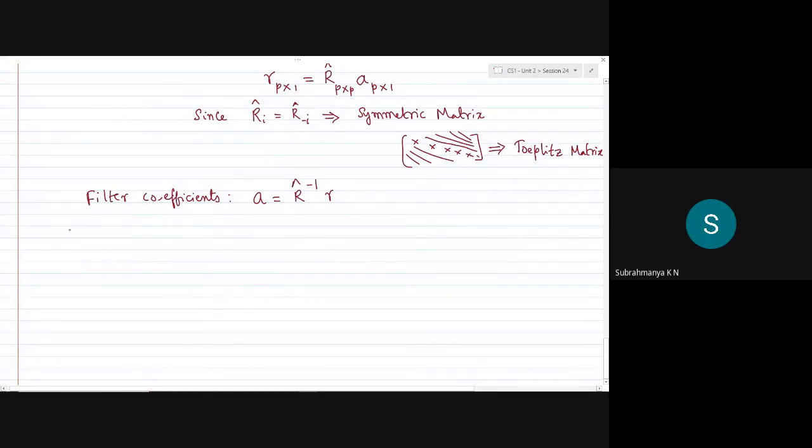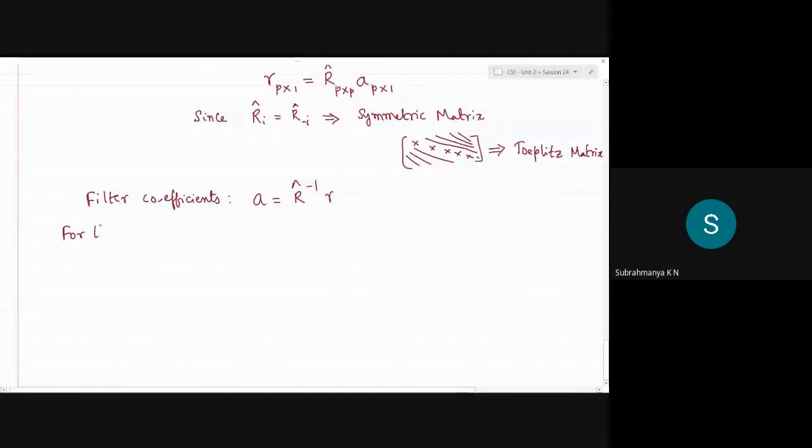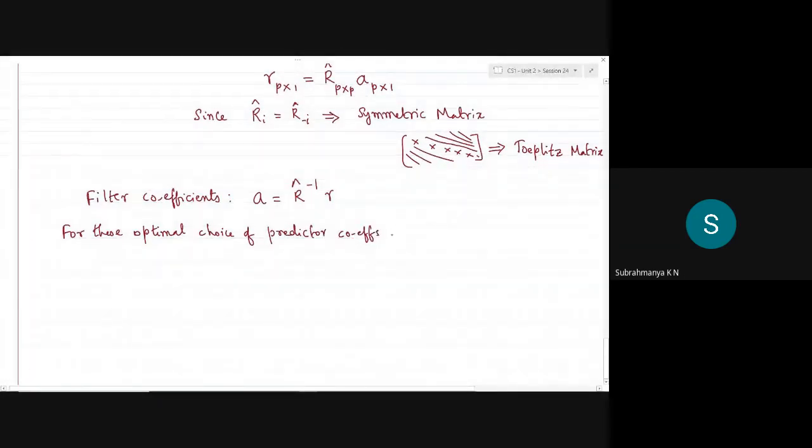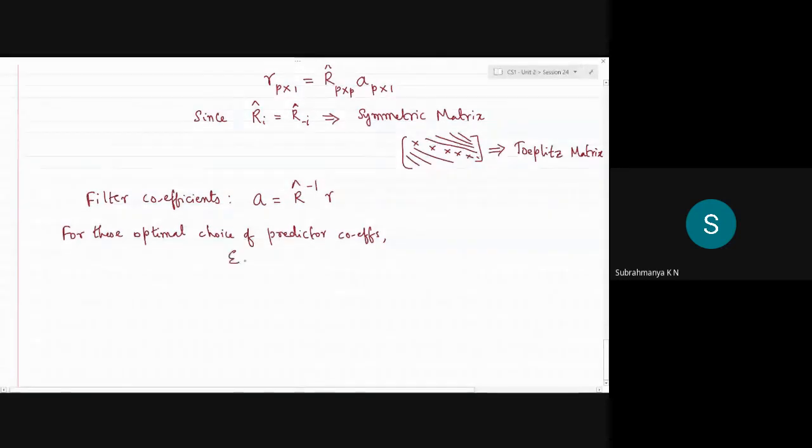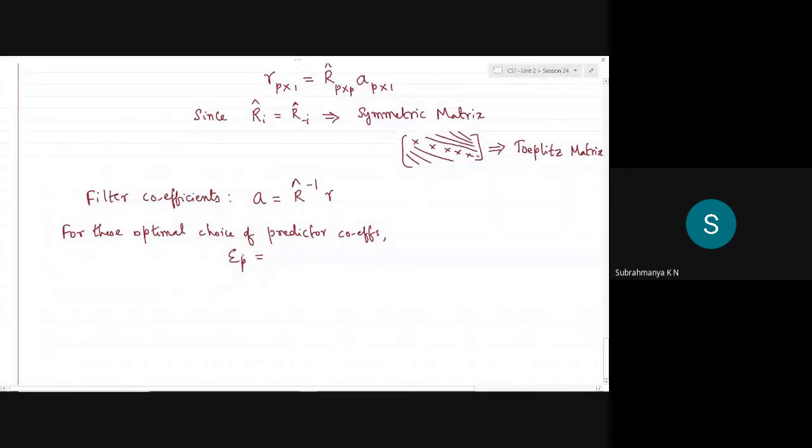So for this optimal choice of the predictor coefficients, the squared error term, which we took earlier as EP, should be minimum, correct?